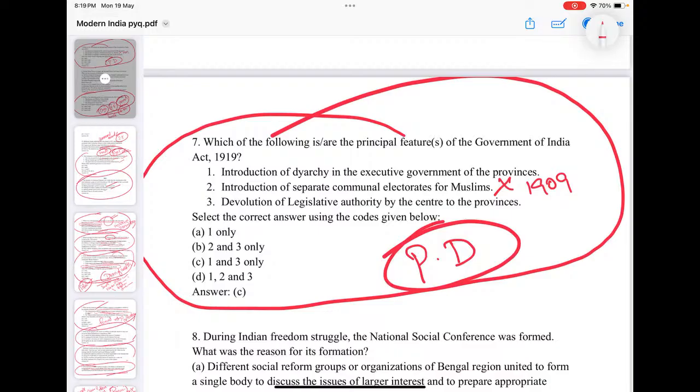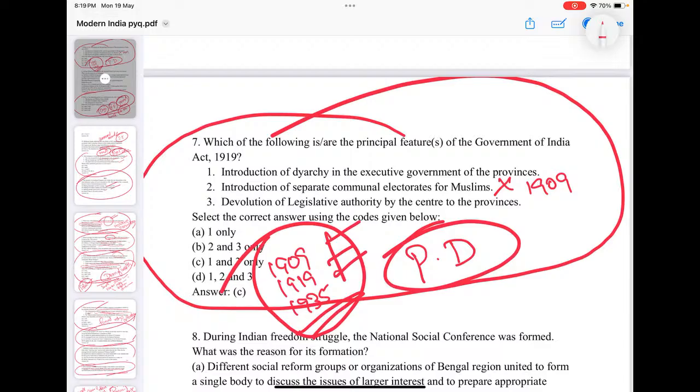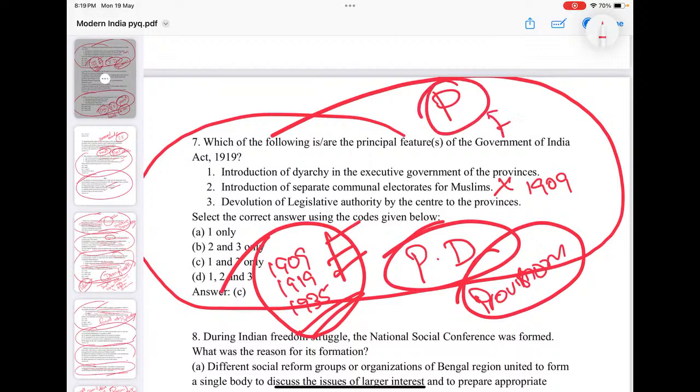Especially, I would say that you can go for the 1909, 1919 and 1935 reforms. These are very strong and very important for you. At regular intervals they are asking questions from the 1909, 1919, 1935 reforms. So go for their provisions. The provincial and federal provisions, provincial and central provisions, you go through.